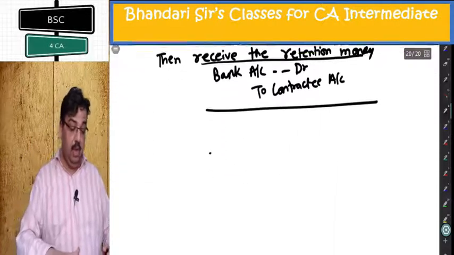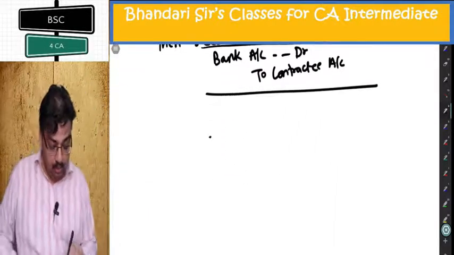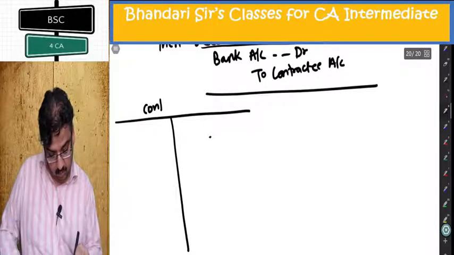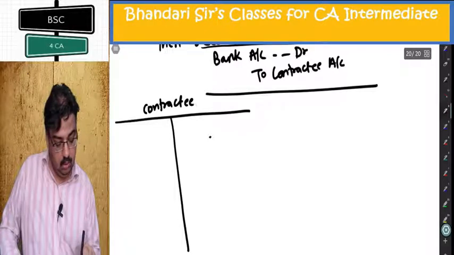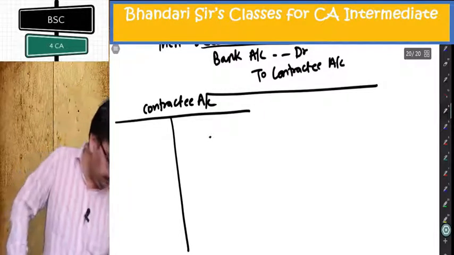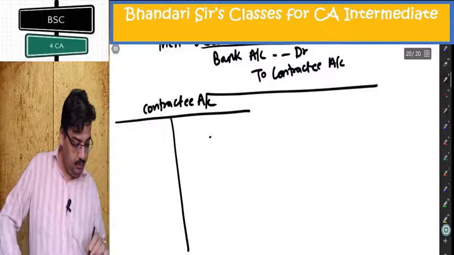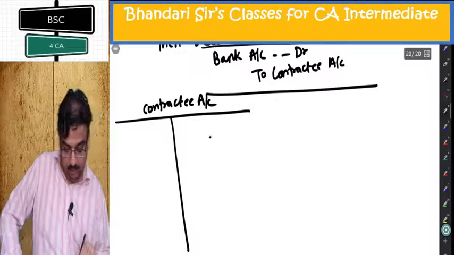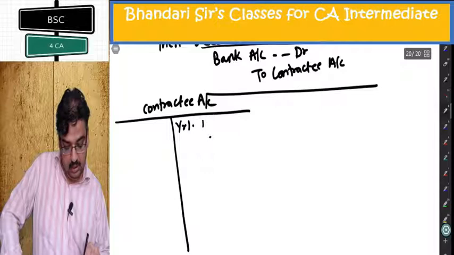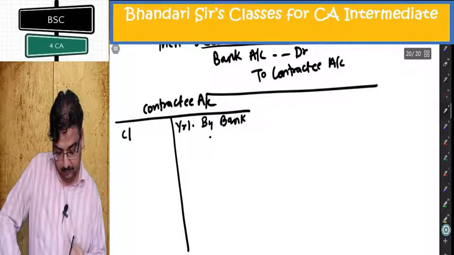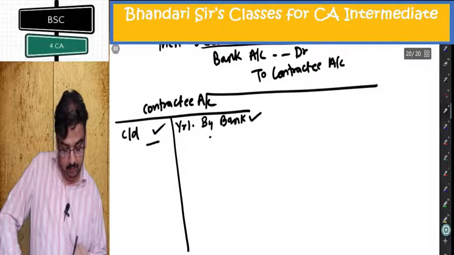Now before I do that, I can show you a contractee account. Contractee account. From the year 1 itself, they will start receiving progress payment. Year 1, by bank, carry down.